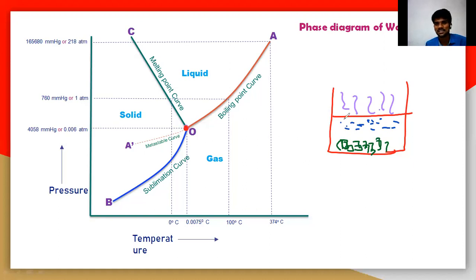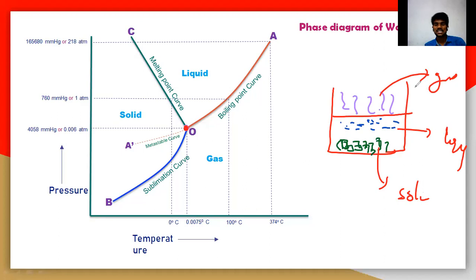See here, in this particular state there is a solid phase, that is the green color, the blue color which is liquid, and something like violet blue, which is the gaseous phase. That means there is a point at which three phases exist in equilibrium: solid phase, liquid phase, and gaseous phase.